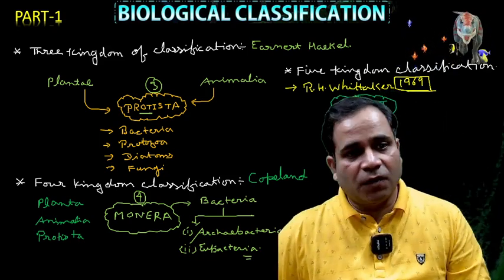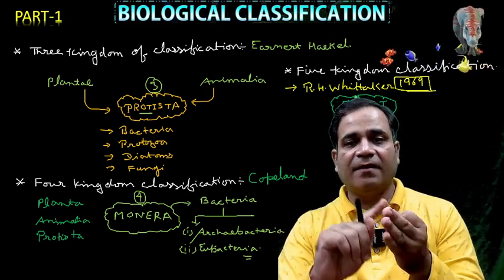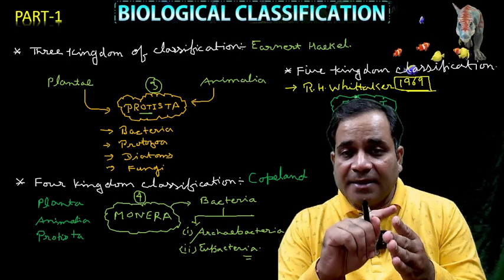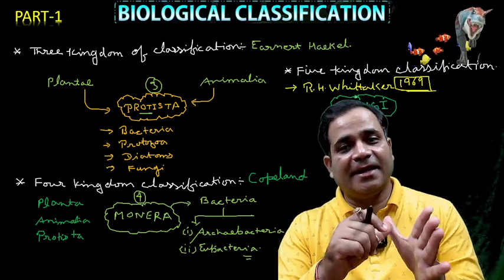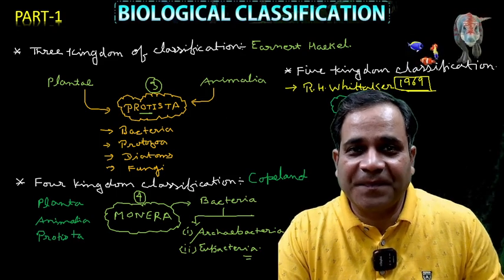So the remaining four are kingdom Monera, kingdom Protista, kingdom Plantae, and kingdom Animalia. Check, all these five kingdoms are here, right?